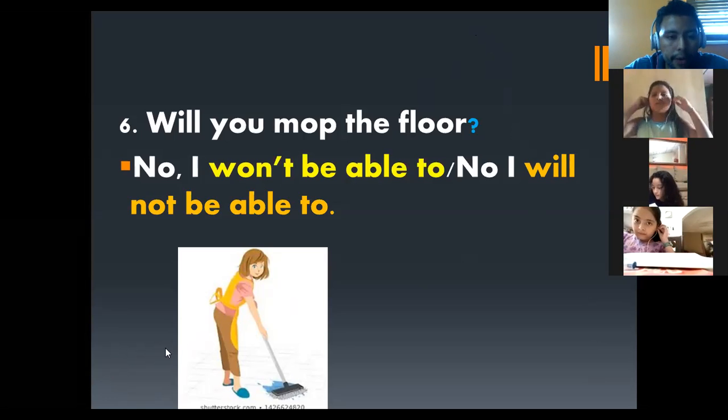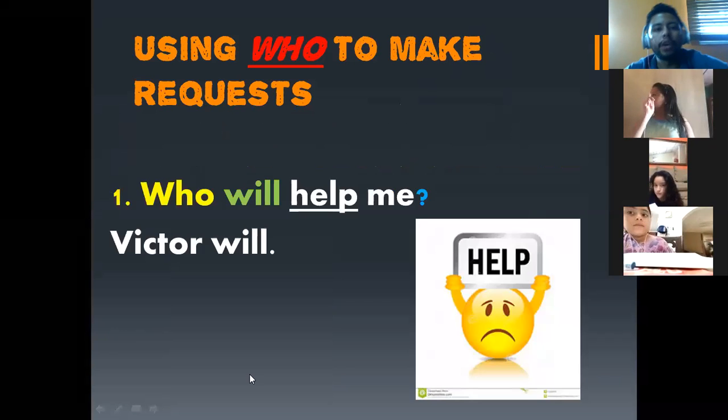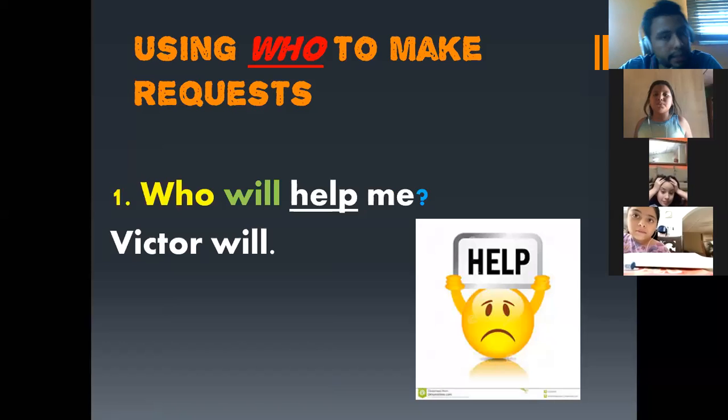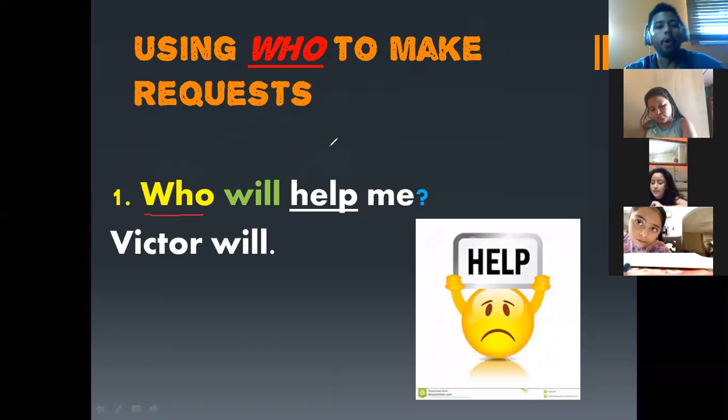So next one, we have the second use of will. The first example was request, but in this case it's request too, but using who. I told you, for who, using will, you have two options: say the name or using who. Who is the subject? For example, who will help me?